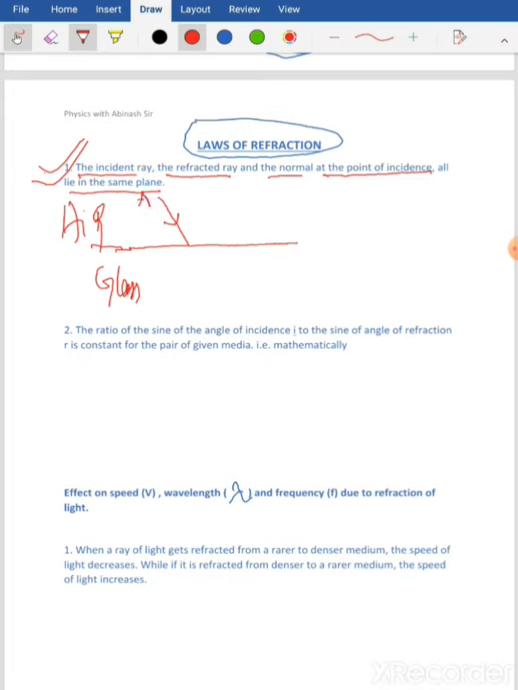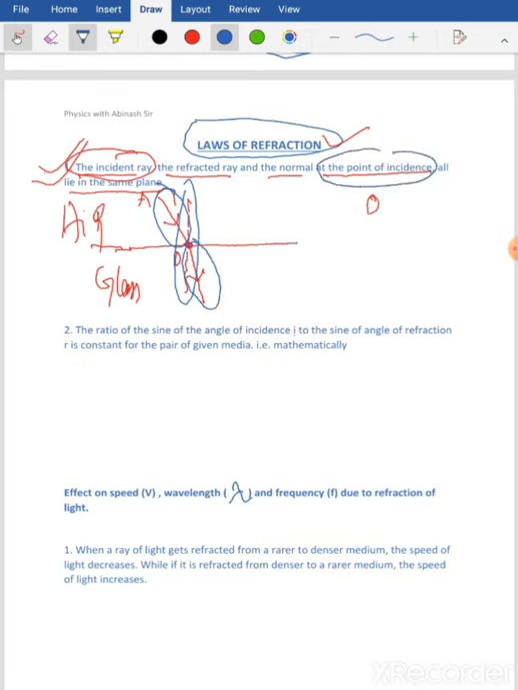Here, AO is my incident ray. This O is the point of incidence, and here I have drawn the normal. The normal is also passing through the point O, understand? And from the point O itself, the refracted ray will emerge, or begin. So the first law of refraction says that the incident ray, this is my incident ray, then the normal, this is my normal, and the refracted ray, this is my refracted ray, at the point of incidence.